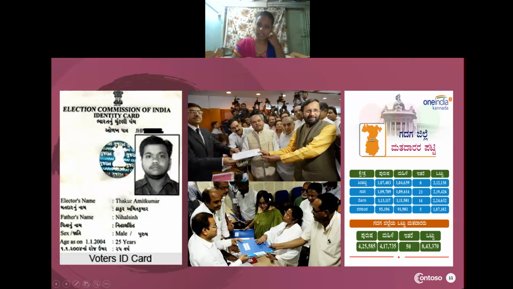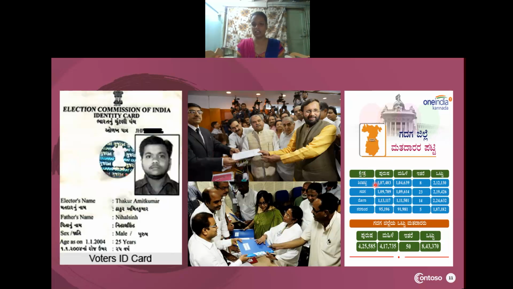So I have given one example here. This is one identity card, and this is the list. I have taken the example of Gadag district.